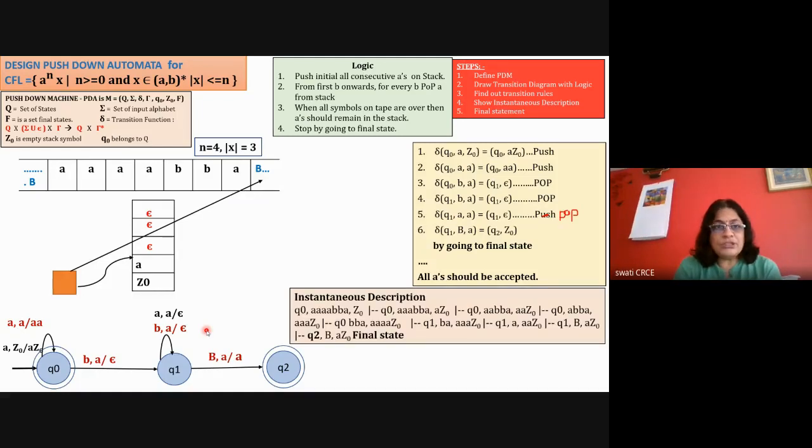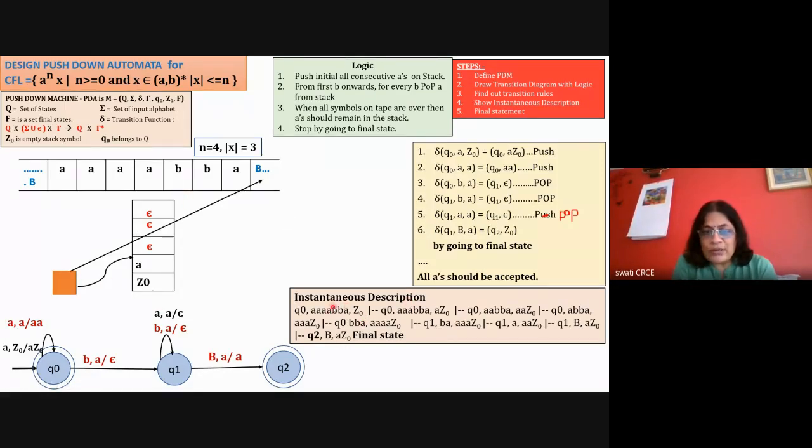And now I'm showing you this instantaneous description only once or twice, and then I'm not going to spend much time on it for the rest of the problems. Right now I'm just telling you the instantaneous description. From the next problem onwards, we will concentrate only on the transition diagram and the logic.